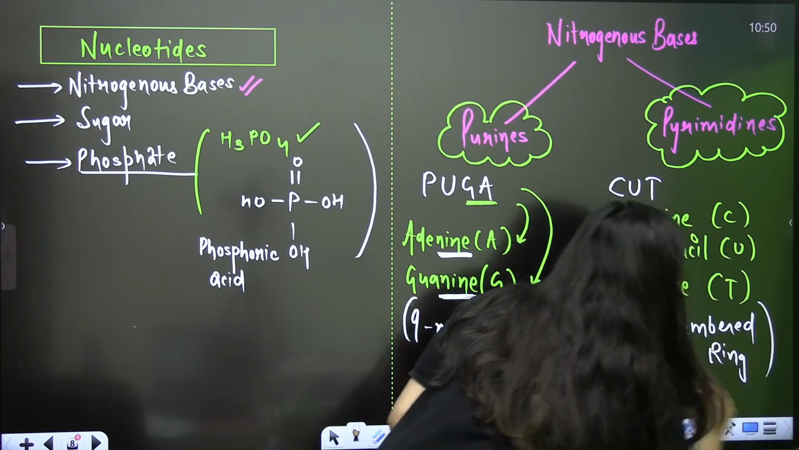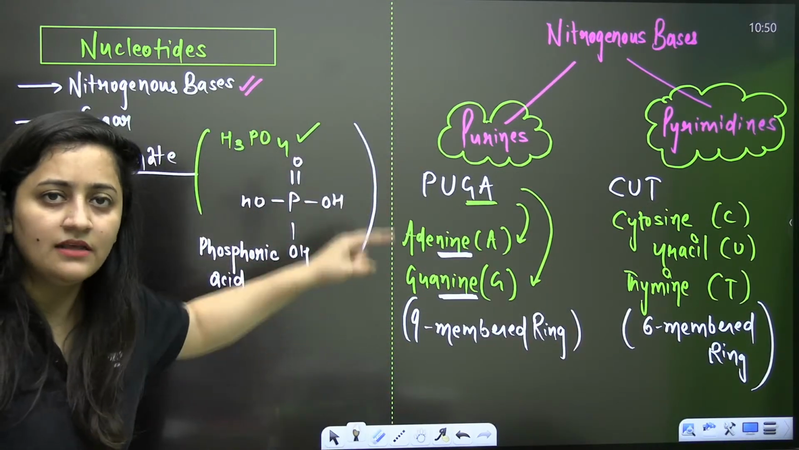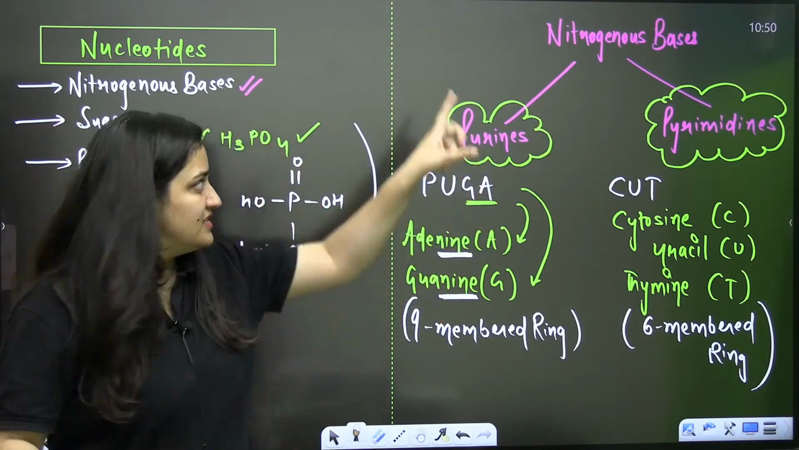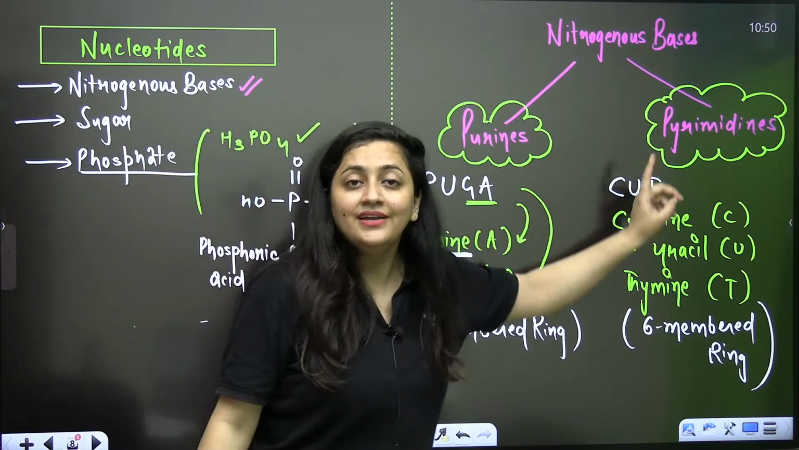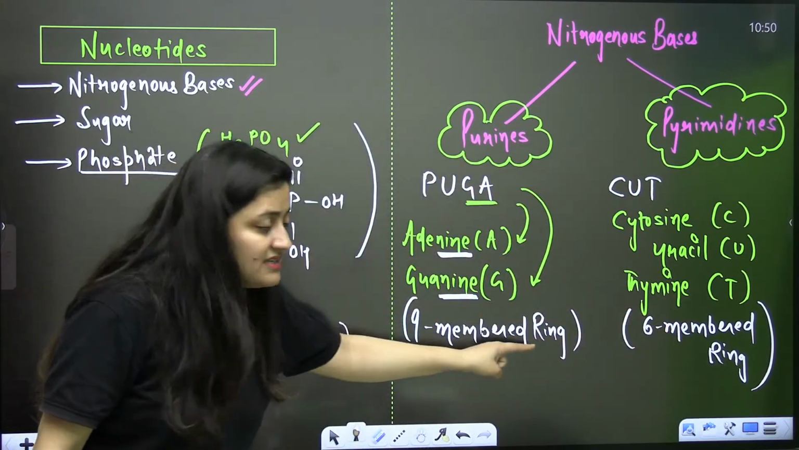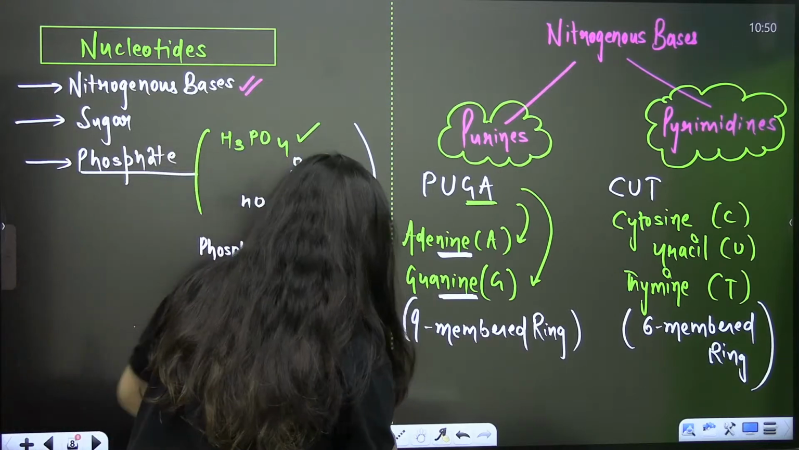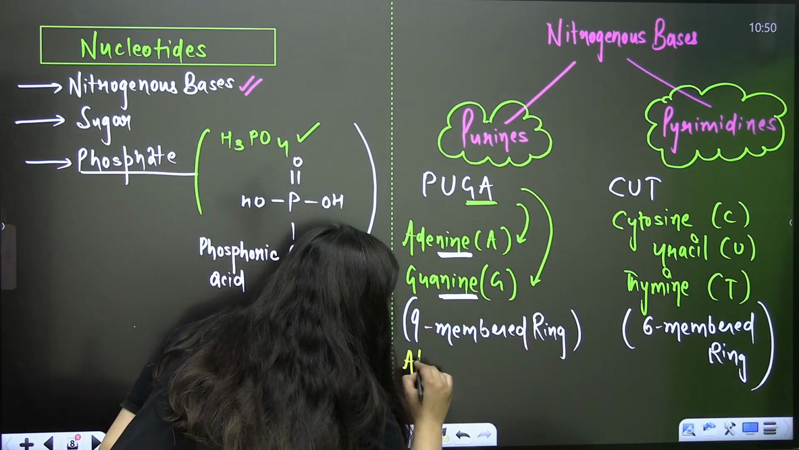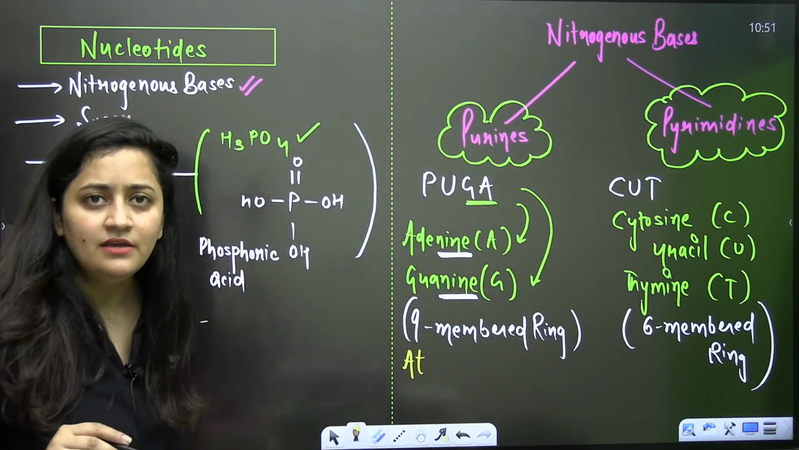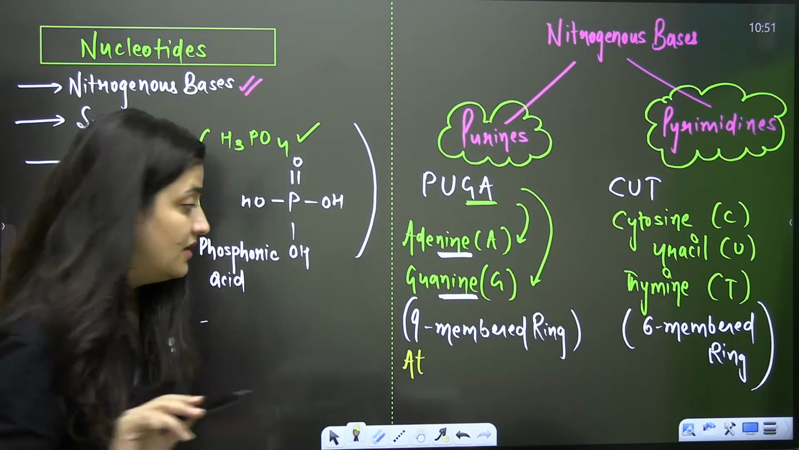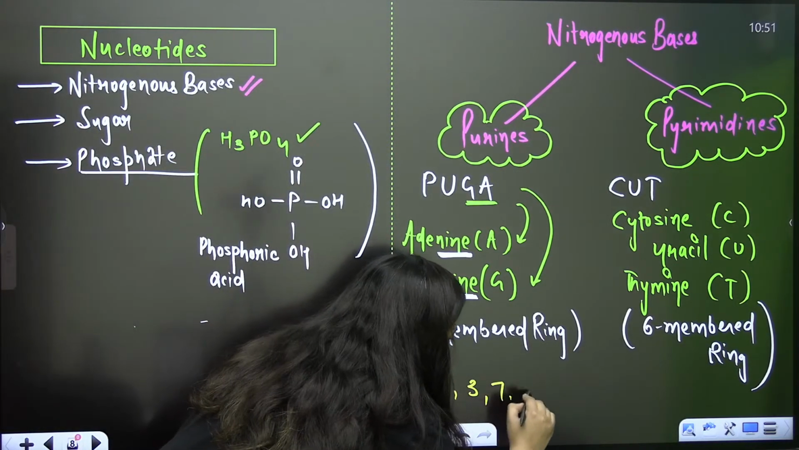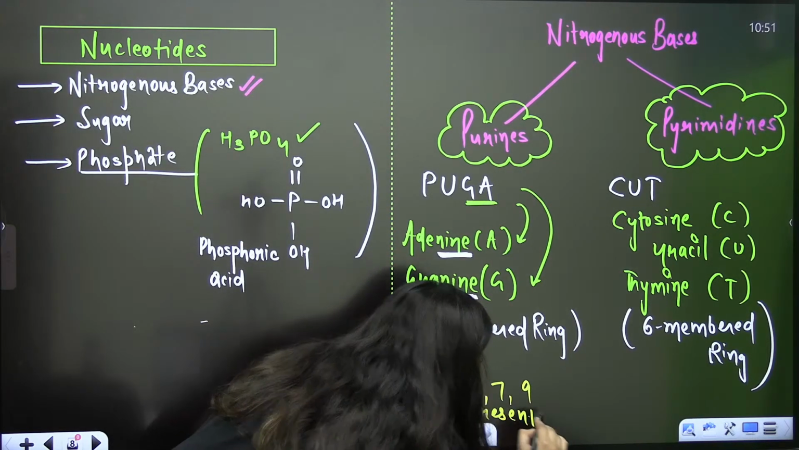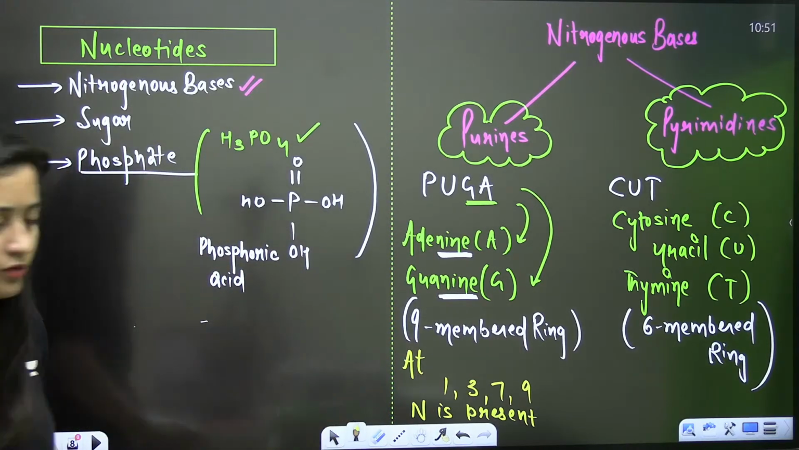Fine, you need to remember this. Purines are 9-membered, right? It is actually both purines and pyrimidines. They are the compounds in which rings are present. Here, it is a 9-membered ring. Here, it is a 6-membered ring. And here, it's a 9-membered ring, and at positions 1, 3, 7 and 9, nitrogen is present in the ring.